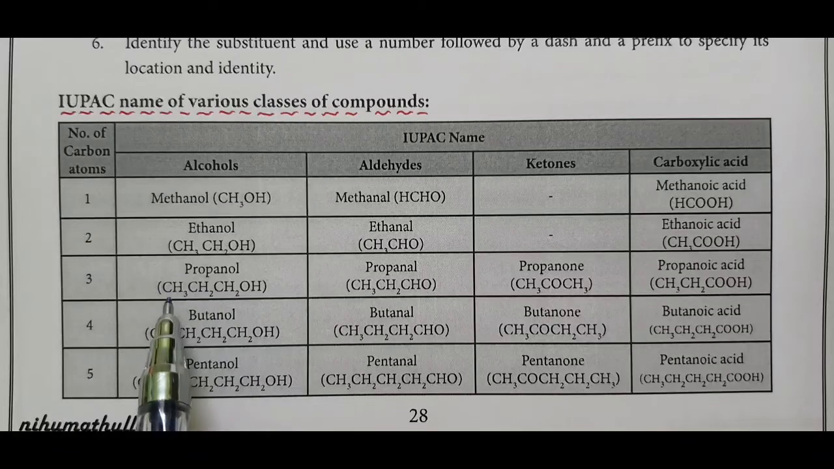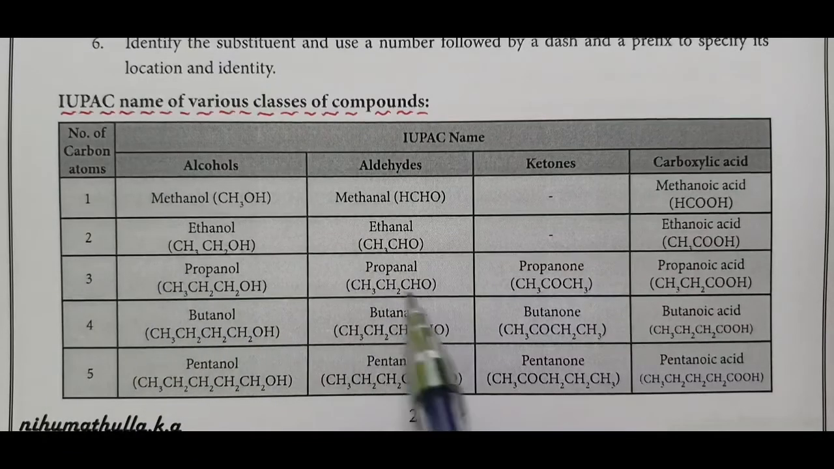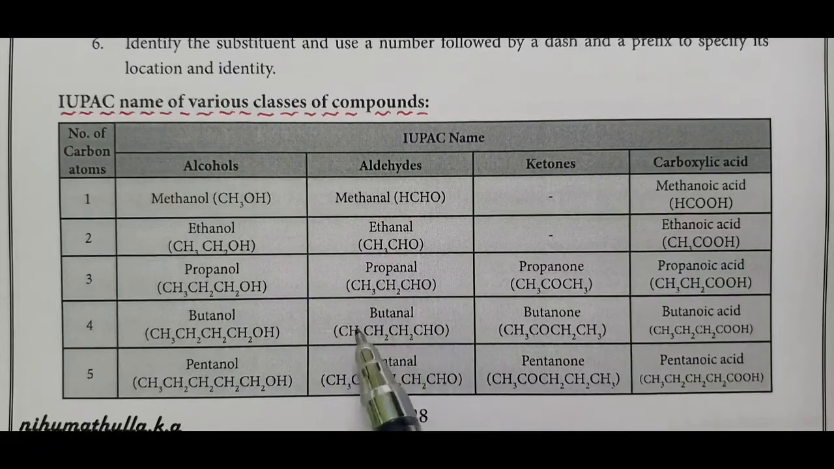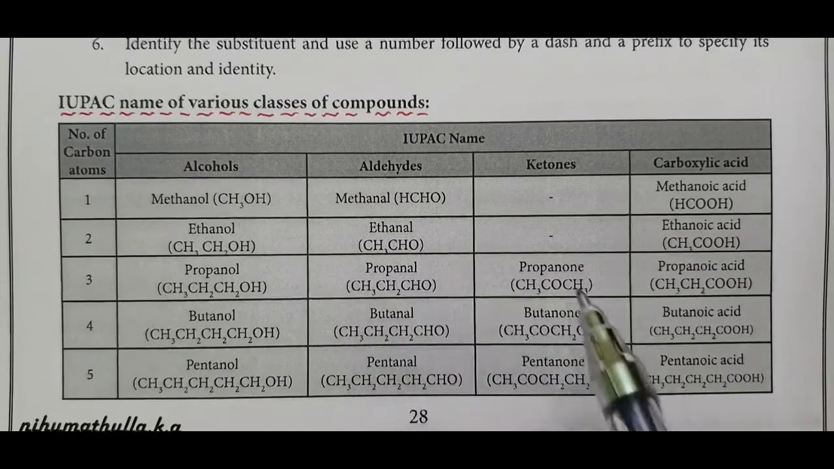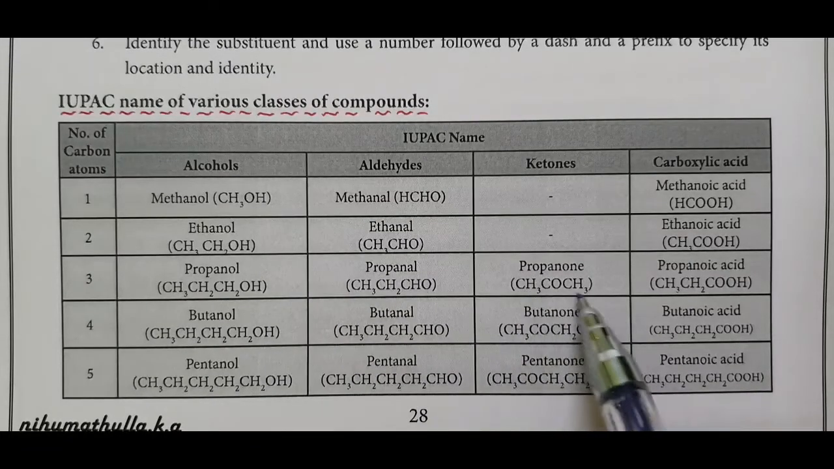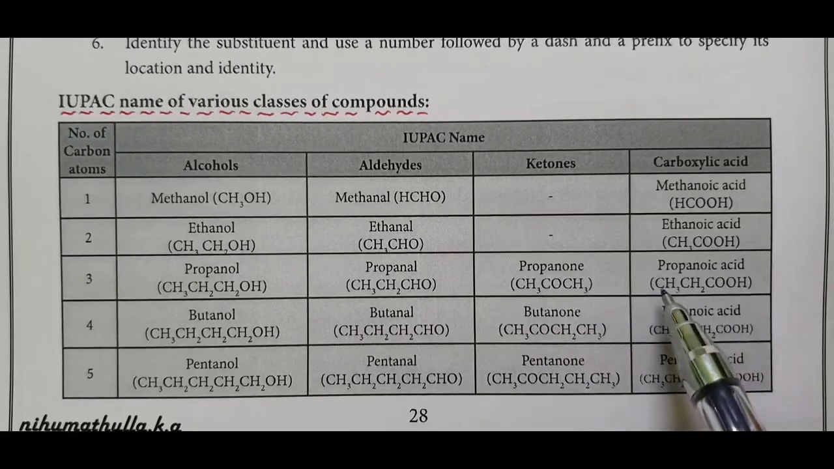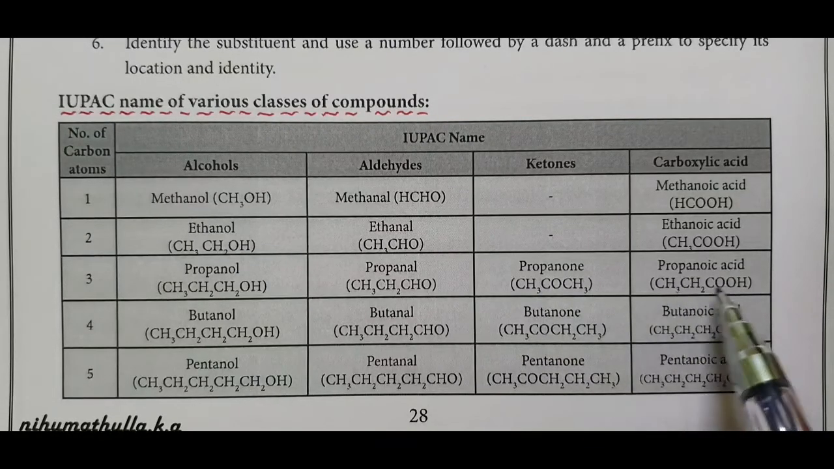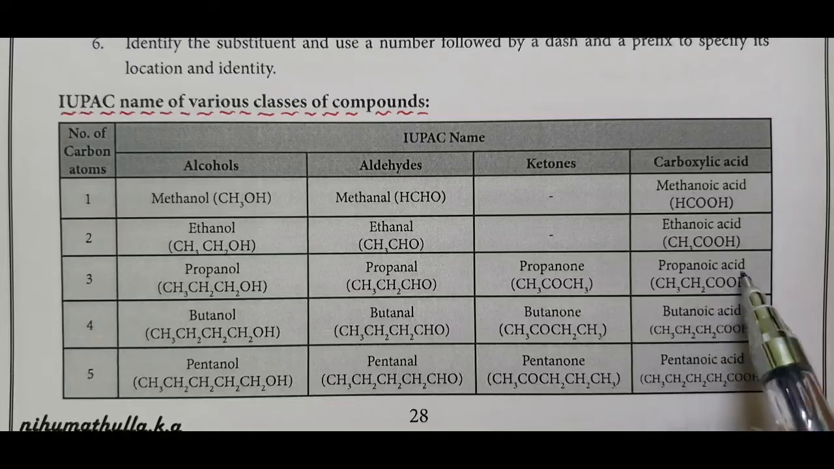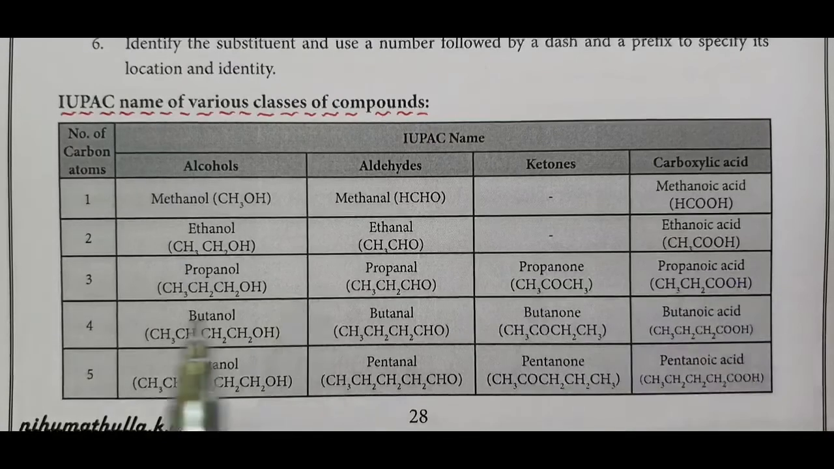Three carbon prop, carbon-carbon single bond ane, OH ol, propanol. Three carbon prop, ane, aldehyde al, propanal. Three carbon prop, ane, ketone name ends with one, propanone. Three carbon prop, ane, carboxylic acid name ends with oic acid, propanoic acid.